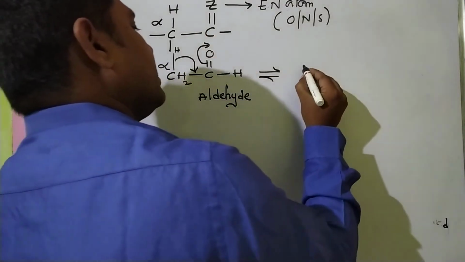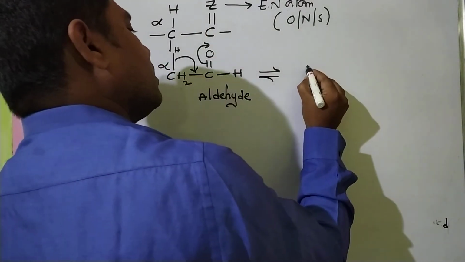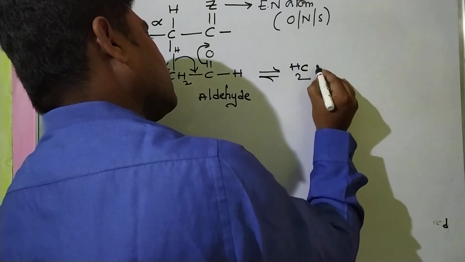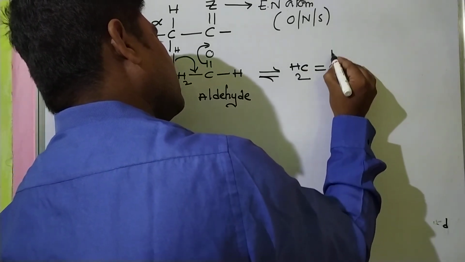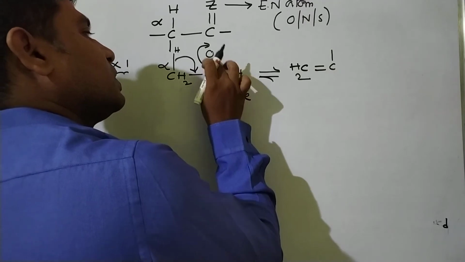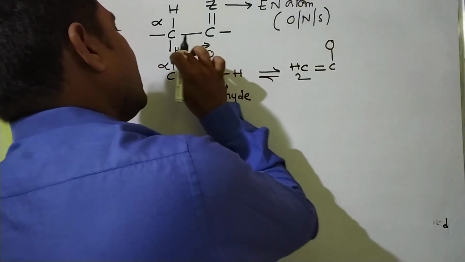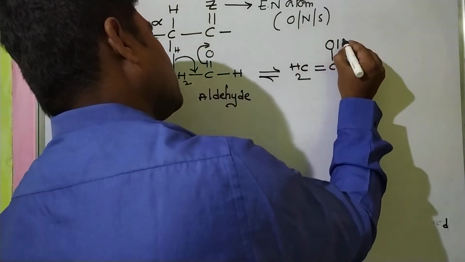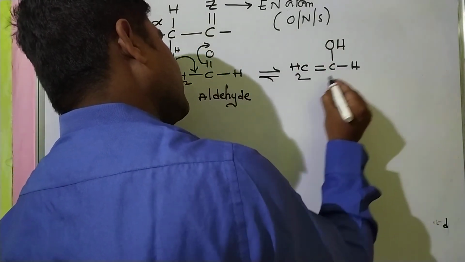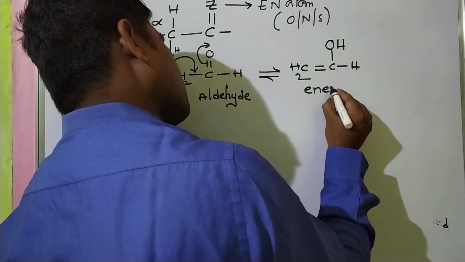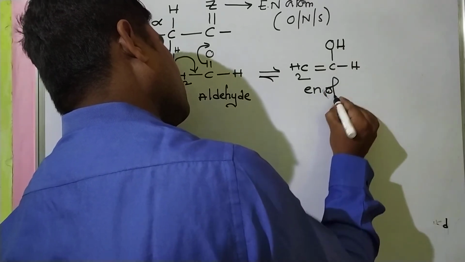Now a double bond is formed: CH2 double bond C. The C double bond O becomes a single bond, oxygen acquires a negative charge and takes the hydrogen, giving OH. This is the enol.